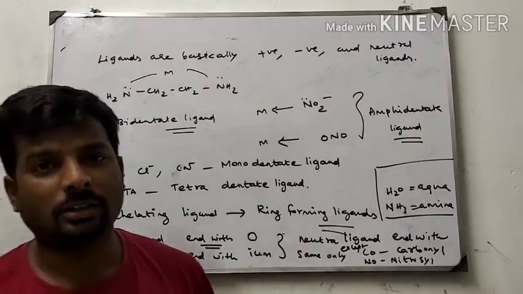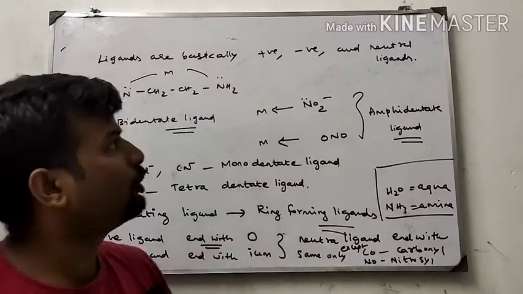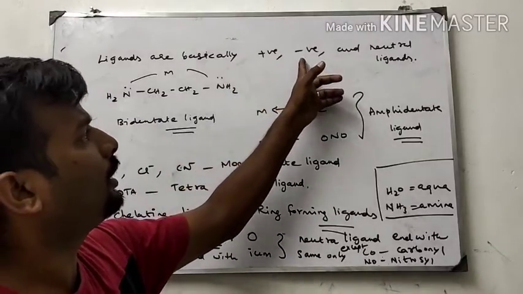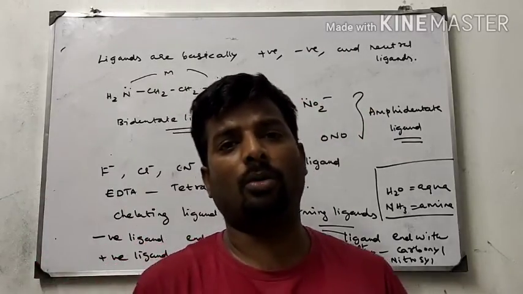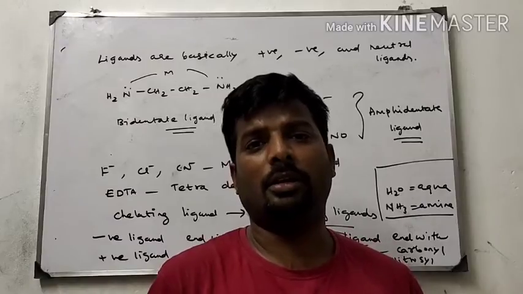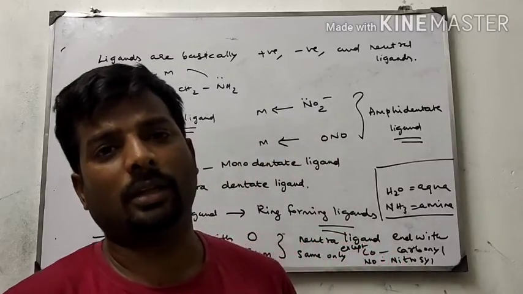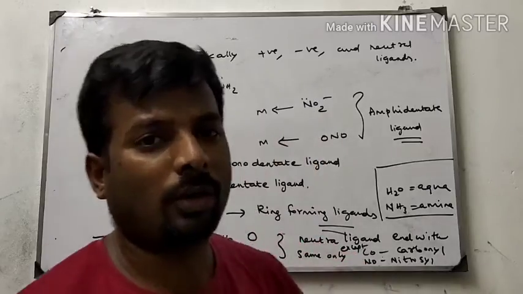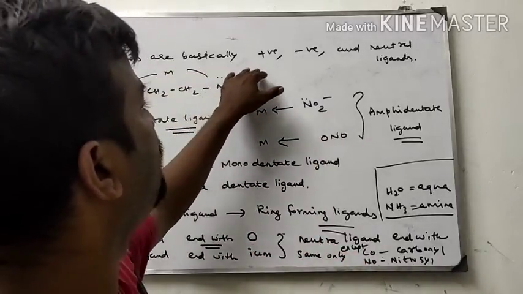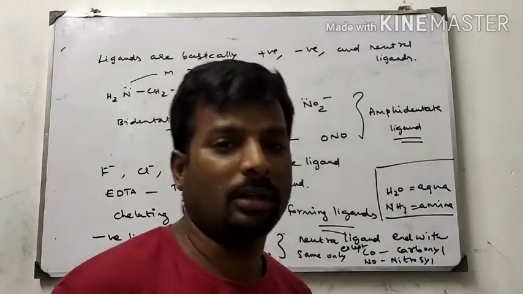Hello students, ligands are basically divided into three categories: positive ligand, negative ligand, and neutral ligand. Now you may have one doubt. Before that, you told me that a ligand is a negative ion which donates electrons. Now you are saying ligands are divided into positive, negative and neutral ligands.